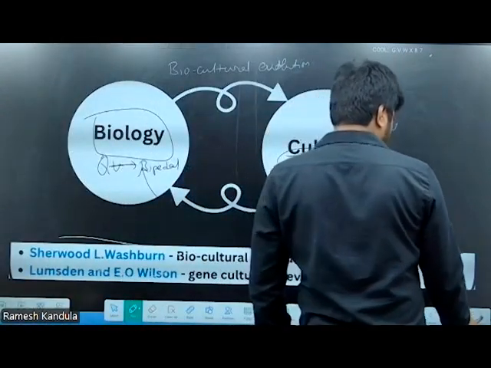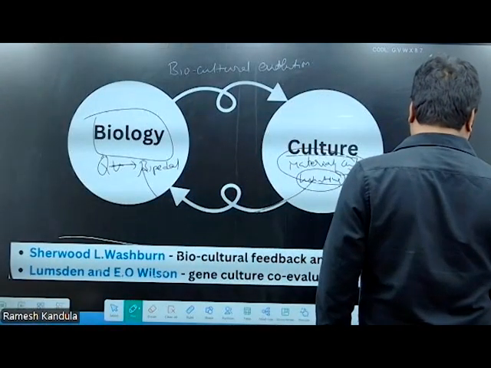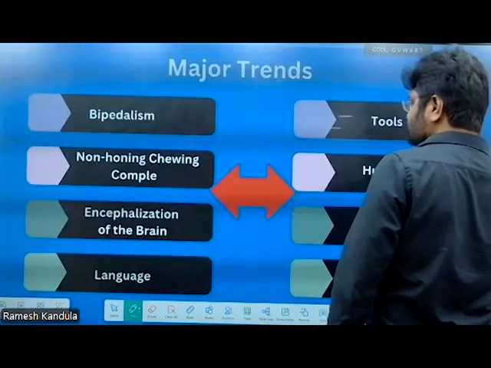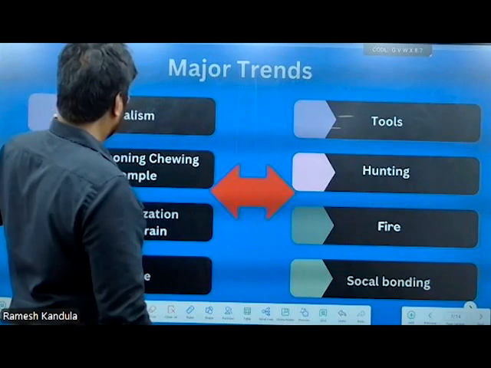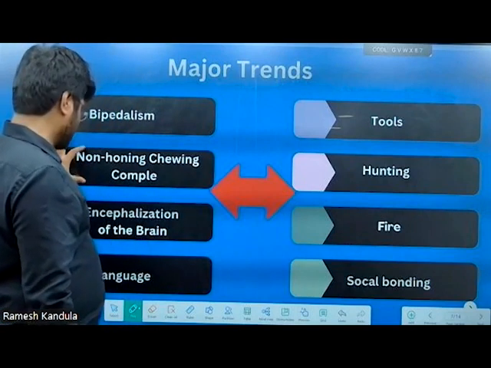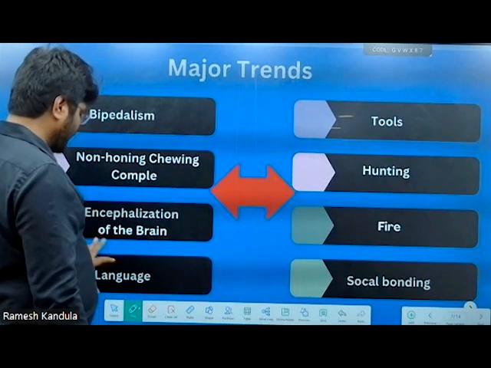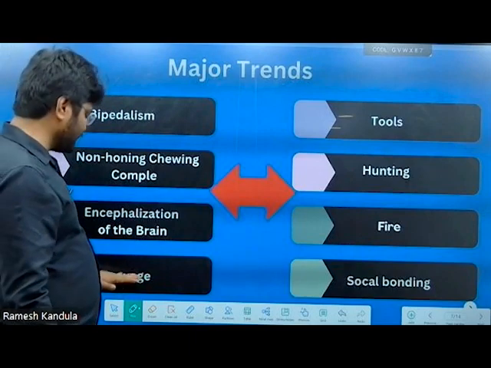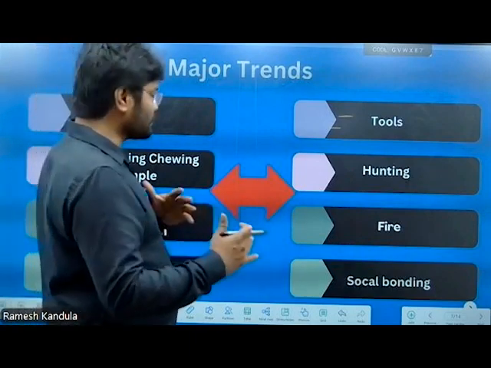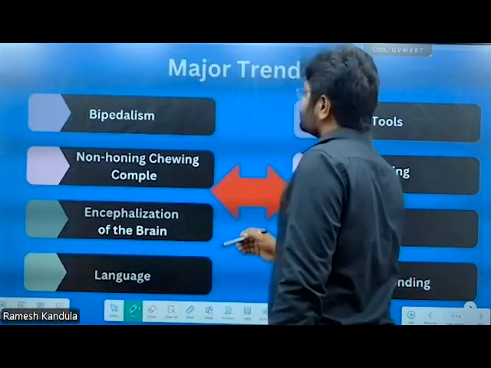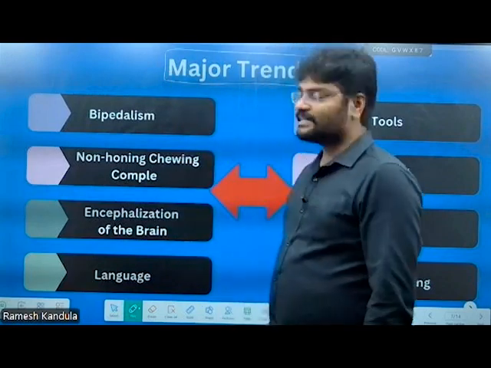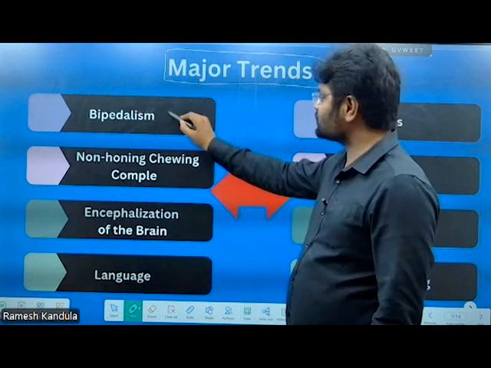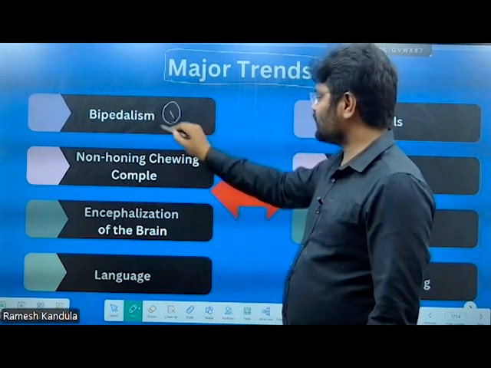So what do you mean by hominin evolution or the hominization process? It is bipedalism, the non-honing chewing complex, encephalization, and changes in the larynx and brain that led to the creation of language. The second part of the question is major trends. Major trends in the hominization process: the first one is biological evolution.